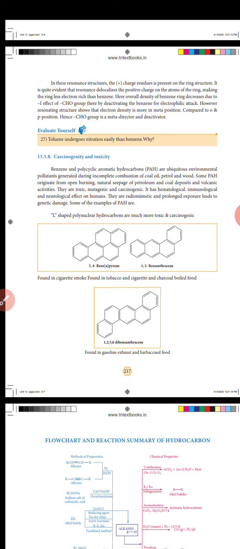Some examples of polycyclic aromatic hydrocarbons: L-shaped polynuclear hydrocarbons are much more toxic and carcinogenic. They are found in cigarette smoke. They are found in tobacco, cigarettes and charcoal broiled food. They are found in gasoline exhaust and barbecued food.